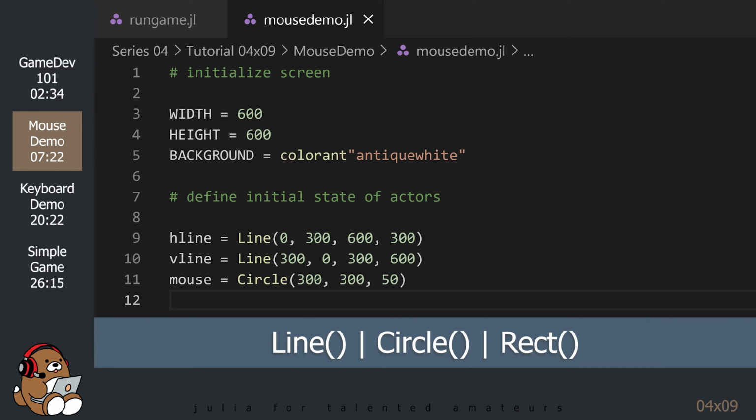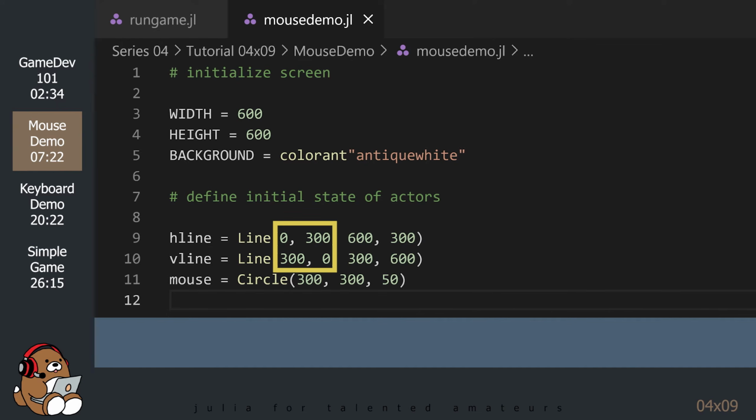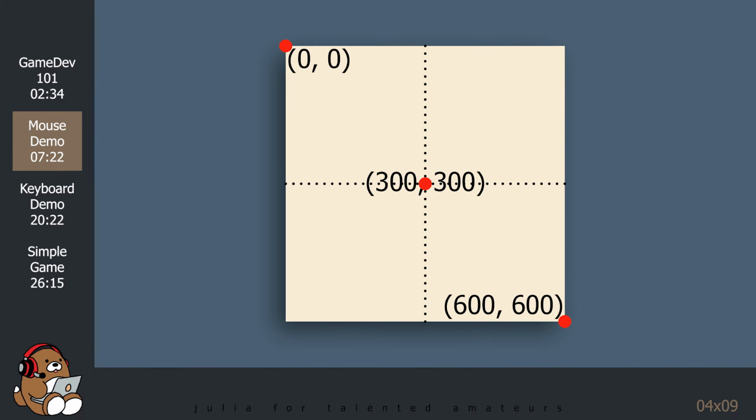Game Zero has the ability to create lines, circles, and rectangles. For the line constructor, the first two arguments are the x and y coordinates for the first point, and then the last two arguments are the x and y coordinates for the second point. In Game Zero, the upper left corner of the game window is point 0, 0.